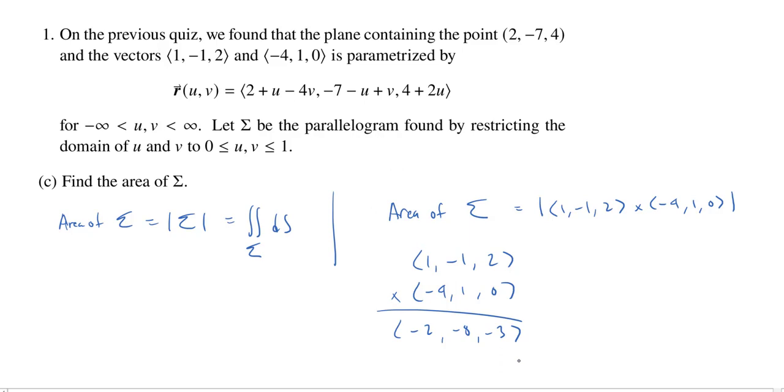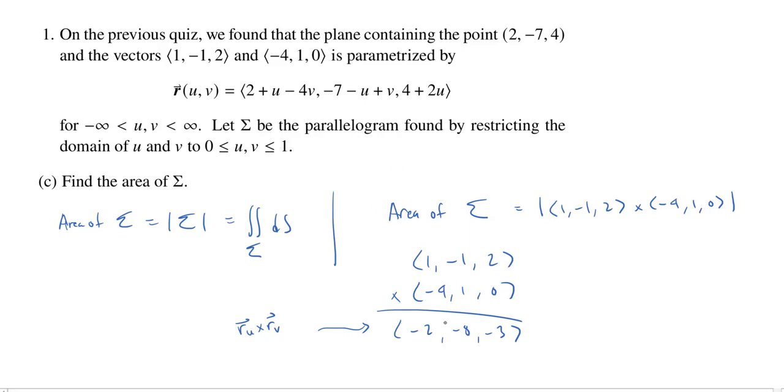And if you were watching the previous two videos, you might say, wait a second, we've seen -2, -8, -3 before. And yeah, this was precisely equal to the cross product of r_u with r_v. And the reason why that is going to work is because we're on a parallelogram. So this r_u cross r_v is going to be the normal to the surface, but that normal is the same at each point on the surface because it's a nice flat parallelogram. So it's constant, doesn't depend on your u and your v.